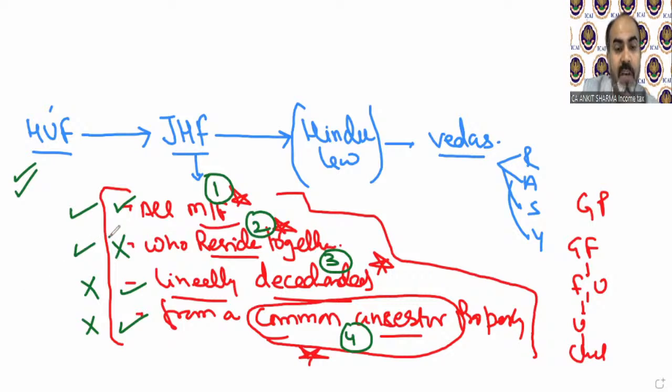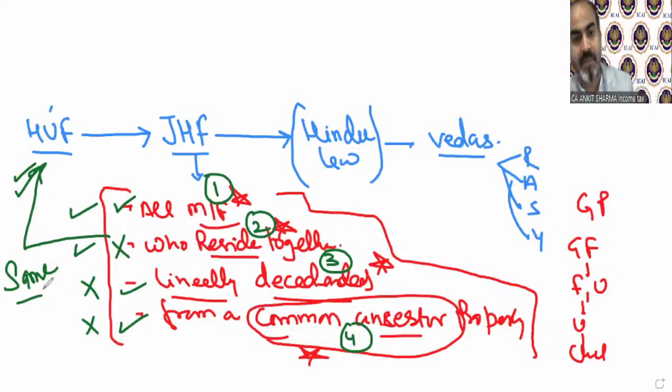So what is the definition of joint Hindu family? Same definition. Almost same. Let me clear it. Almost 90% is same. Like what is the meaning of HUF and JHF? It is almost same, but there is a single difference. So what is the difference, I'll explain. First, I need to read the provision that I explained to you right now. Then I'll tell you the difference between a joint Hindu family and a Hindu undivided family.